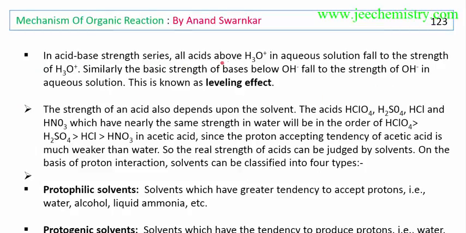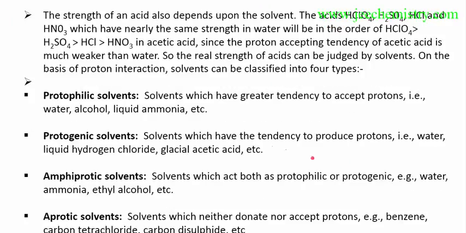In the acid and base strength series, all the acids above H3O plus in aqueous solution fall to the strength of H3O plus. Similarly, the basic strengths below OH minus fall to the strength of OH minus in aqueous solution. This is known as the leveling effect. Actually, water is a protophilic solvent. A solvent which has a greater tendency to accept protons is called a protophilic solvent: water, alcohol, liquid ammonia. A solvent which has a tendency to produce protons is called protogenic.